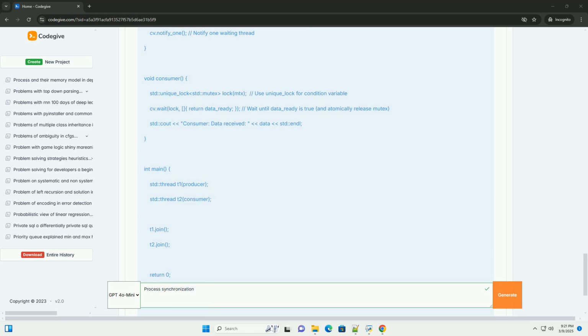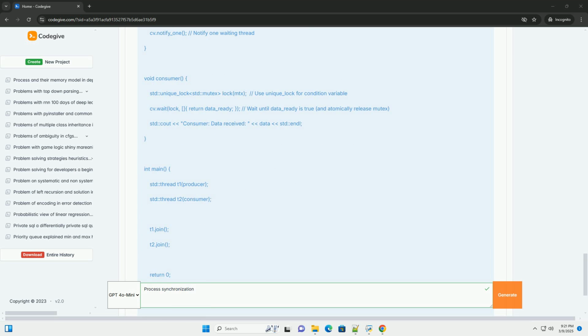Wait, or P, for proberen in Dutch, decrements the semaphore value. If the value becomes negative, the process is blocked until the value becomes non-negative. Signal, or V, for verhogen in Dutch, increments the semaphore value. If there are processes blocked waiting for the semaphore, one of them is unblocked.